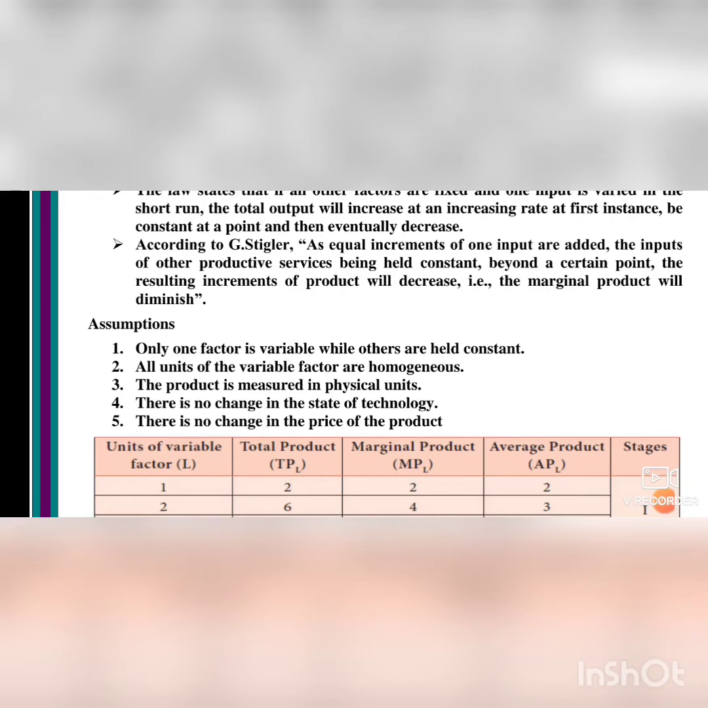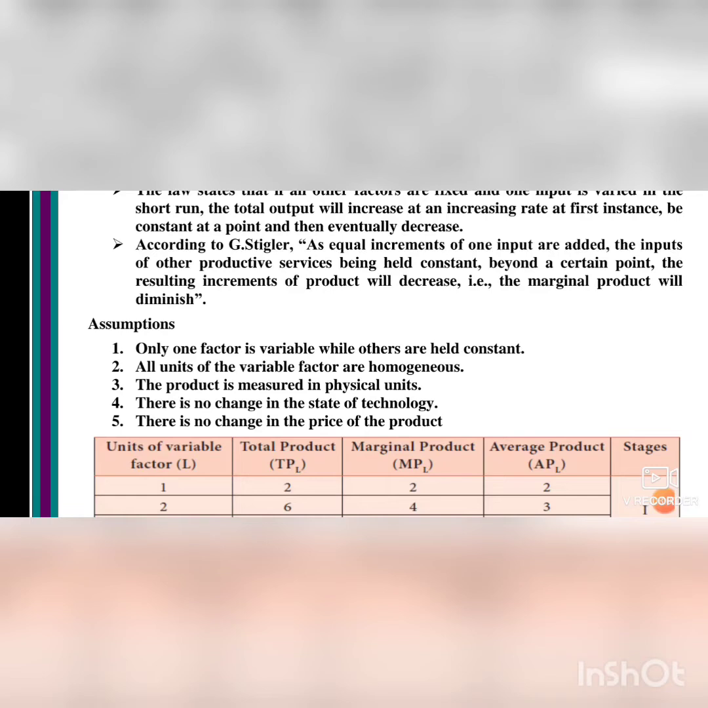The product is measured in physical units. What are physical units? Physical units means grams, kilograms, liters, all these are called physical units. There is no change in the state of technology. State of technology means the state of production. The same product will be produced. Even though the land, labor, capital may vary, maybe at different levels, the production will be the same.